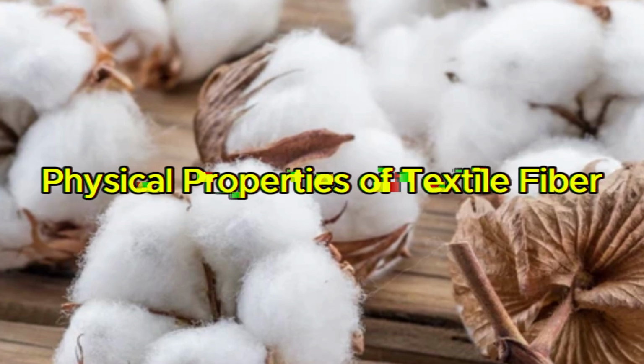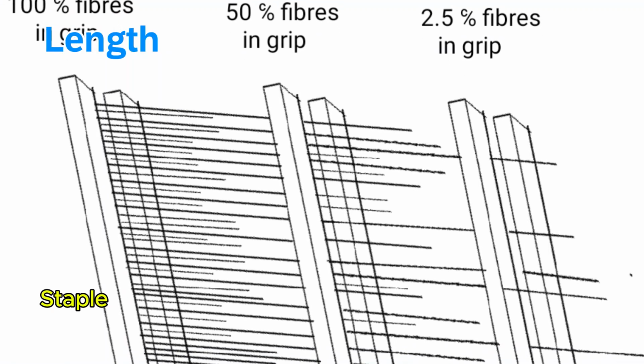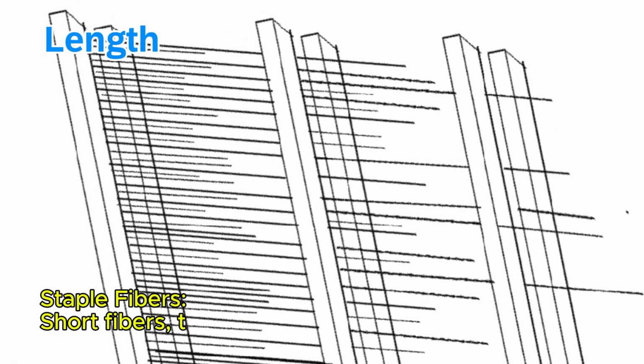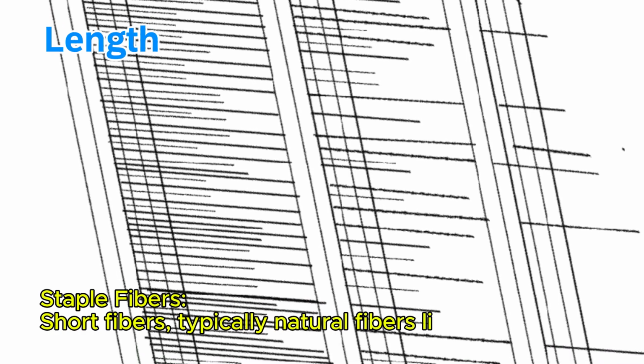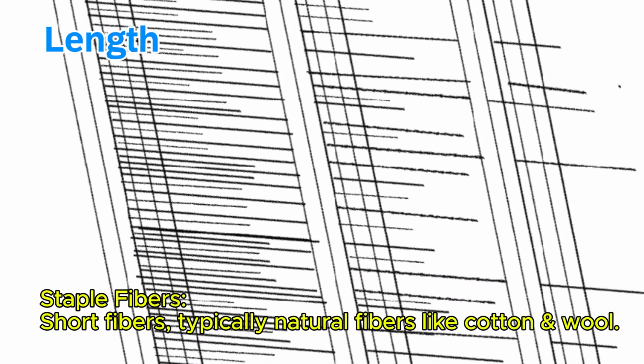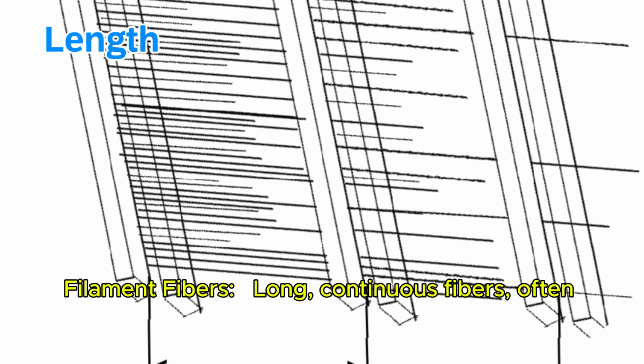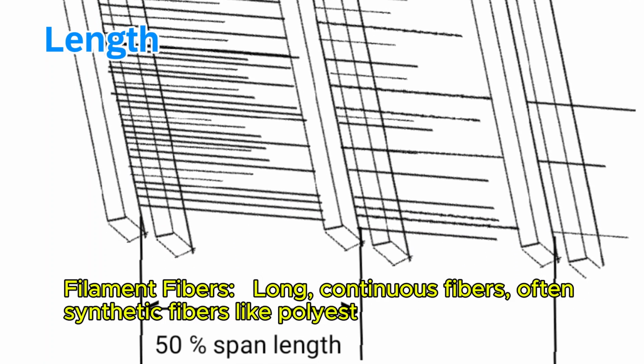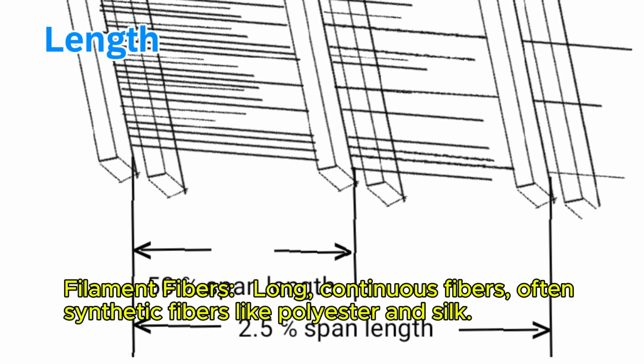Physical properties of textile fiber: length. Staple fibers are short fibers, typically natural fibers like cotton and wool. Filament fibers are long, continuous fibers, often synthetic fibers like polyester and silk.